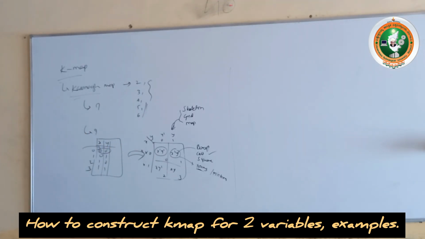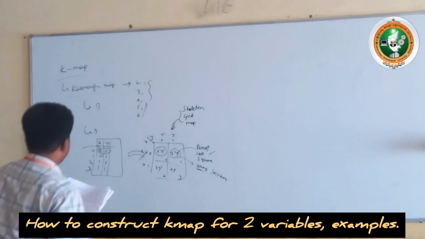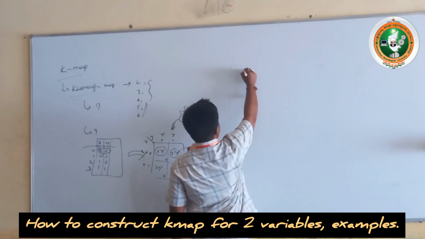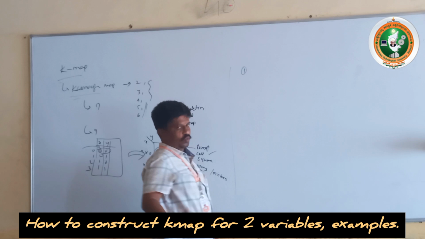You might be asked the Boolean function, and what the different types are. You might be asked in the form of a K-map, or else in the form of variables. That is what we will be discussing one by one. The first one to consider here is the K-map for 2 variables.